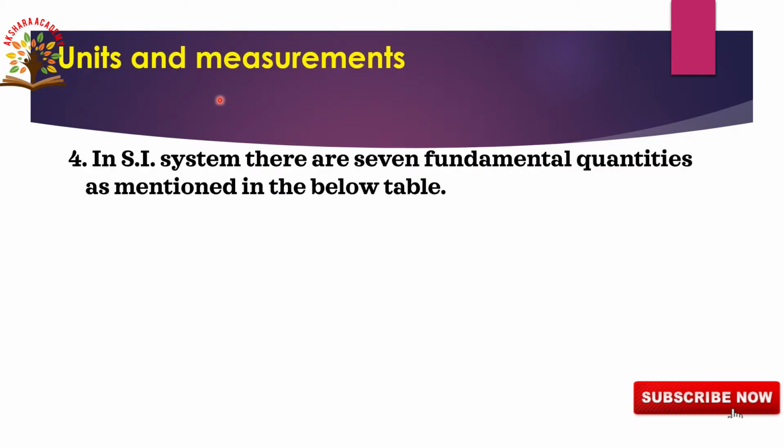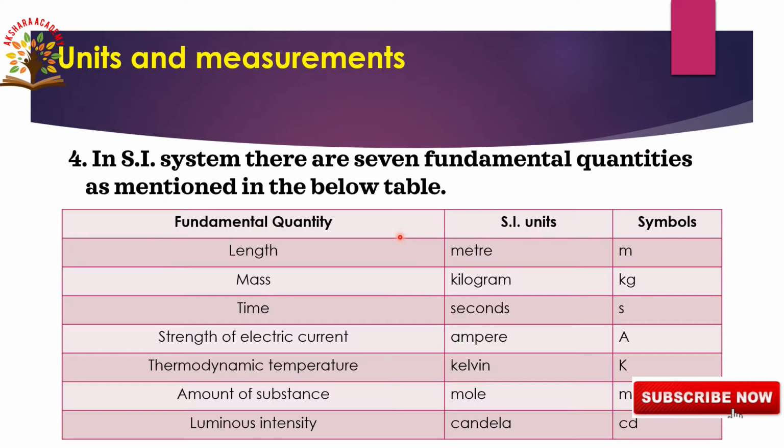Next, units and measurements. In the SI system there are 7 fundamental quantities, mentioned in the table below. See the table carefully: fundamental quantity, its SI unit and its symbol.